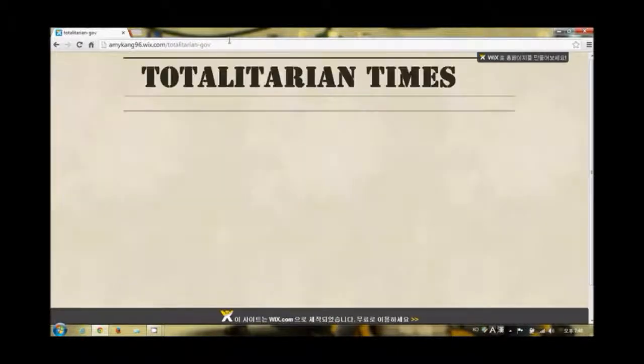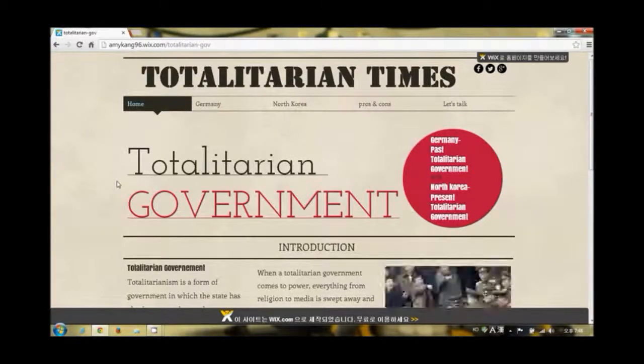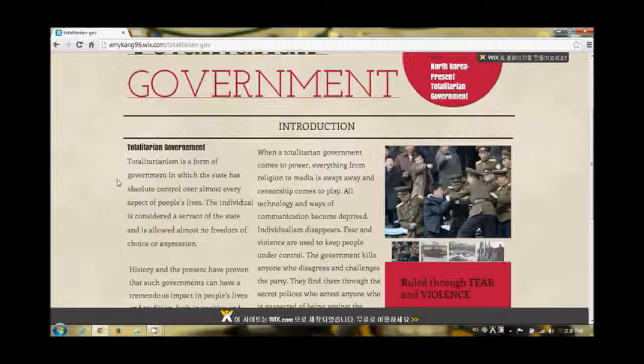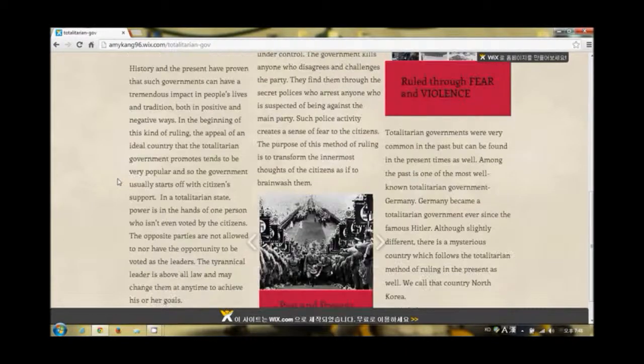The homepage is like the introduction and has a definition of totalitarianism. Totalitarianism is a form of government in which the state has absolute control over almost every aspect of people's lives. The individual is considered a servant of the state and is allowed almost no freedom of choice or expression. This page also includes a summary of the tremendous impacts of a totalitarian government.